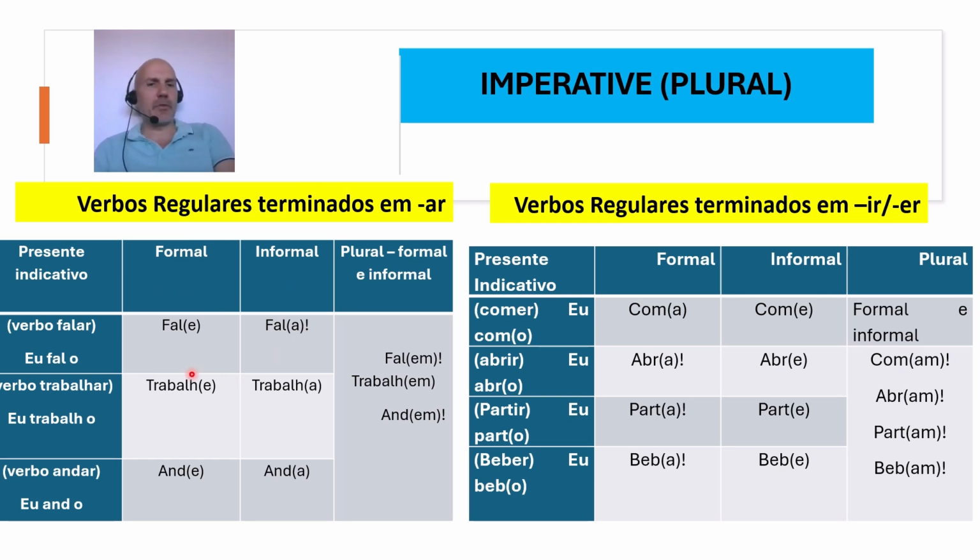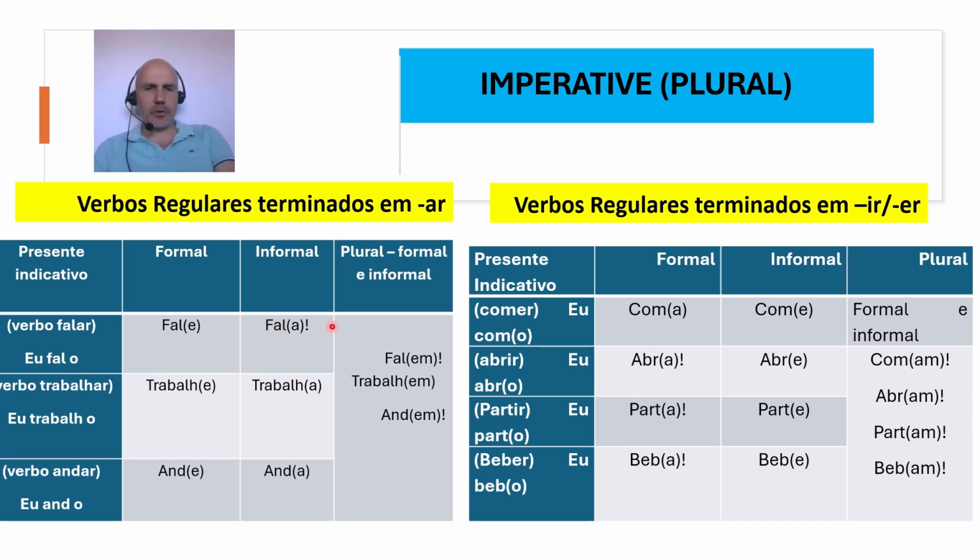So an example we have here, fale and fala. We have trabalho, trabalha, ande and anda. So here, fale, trabalhe and ande, as you know, are formal. I'm talking to one person in a formal way. And then if I'm saying fala, trabalha or anda, I'm using the informal.